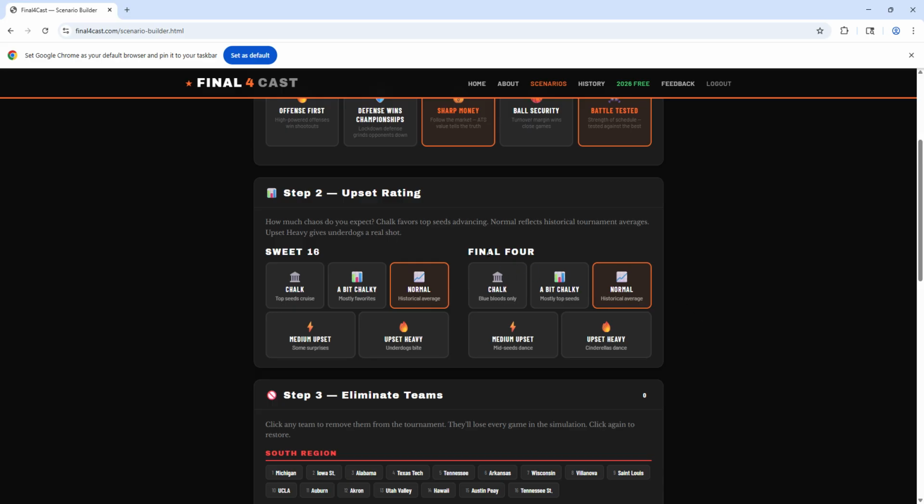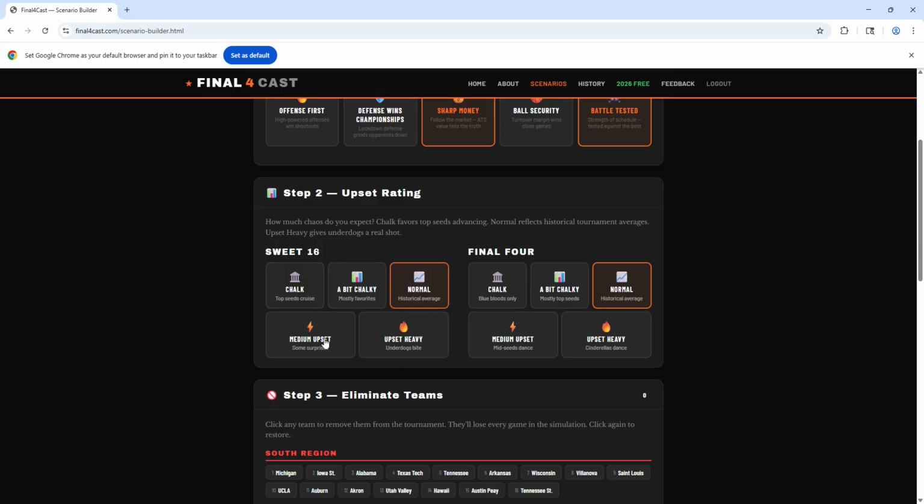The next step is an upset rating, which means in a normal year, to make the Sweet 16, there are so many upsets. If you think there's going to be fewer upsets, you can go a bit chalky. If you think there are almost no upsets, you can go very chalky.